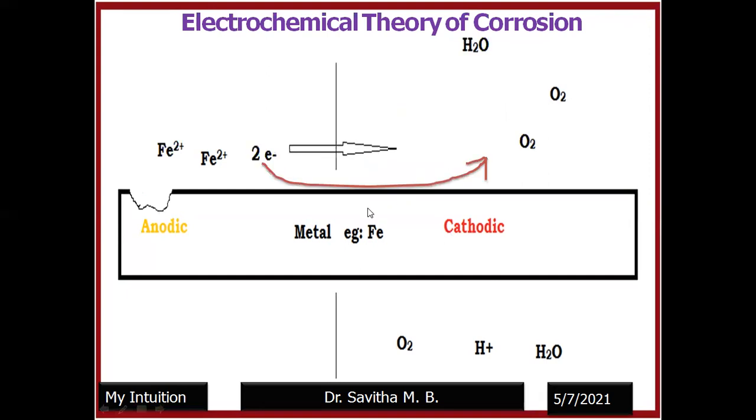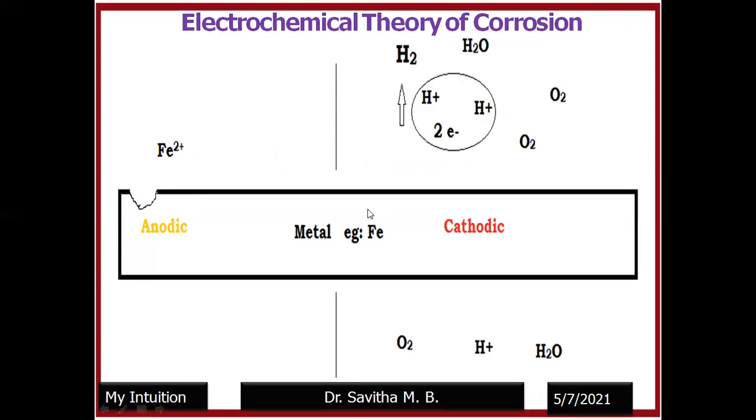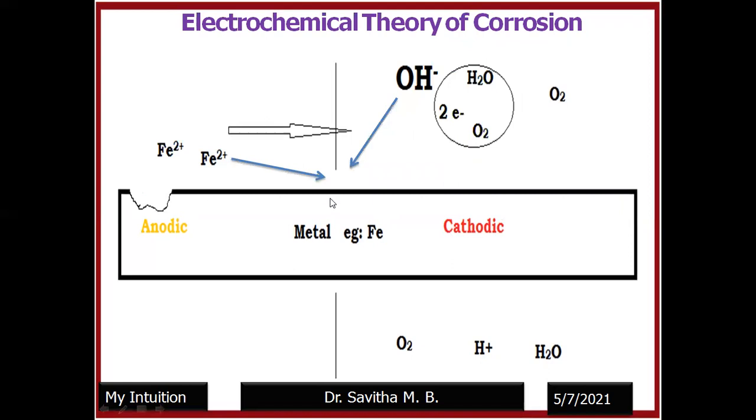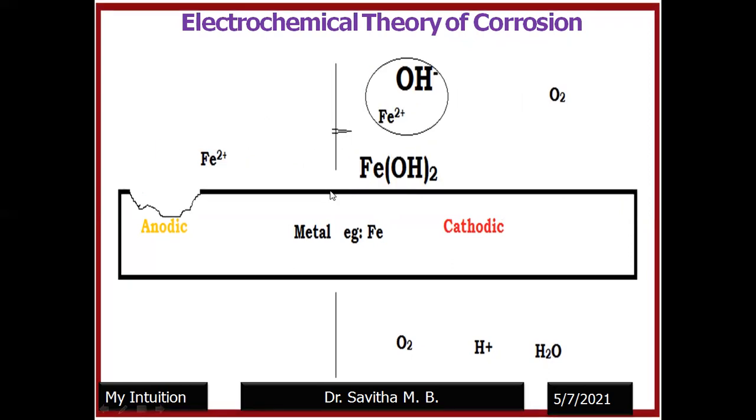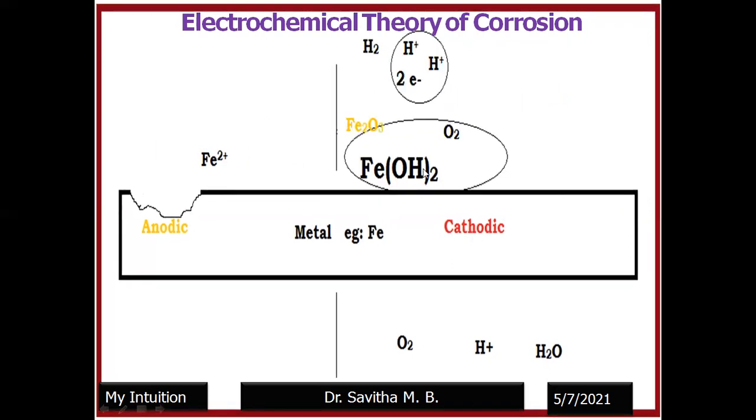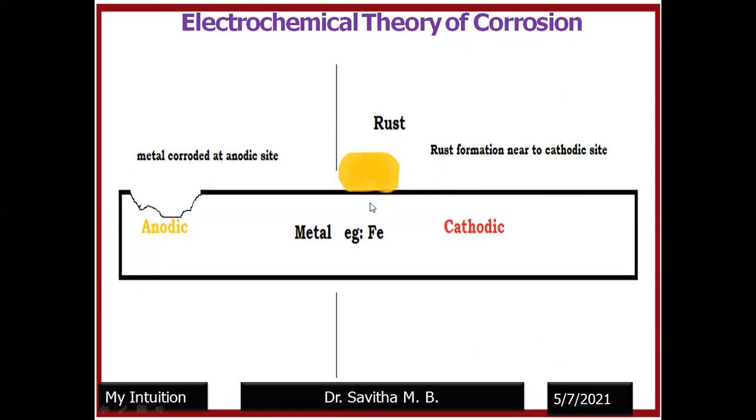Therefore, the corrosion product deposition will be near to the anode region. See, you can see near to the cathode region. I'm sorry. So corrosion product will be deposited on the cathodic region. Therefore, sometimes it gives a false impression that cathode is undergoing corrosion, because we can see the deposition of corrosion product on the cathode. But actually, it is only the deposition of the rust or the product. It is the anode which is actually undergoing the corrosion.